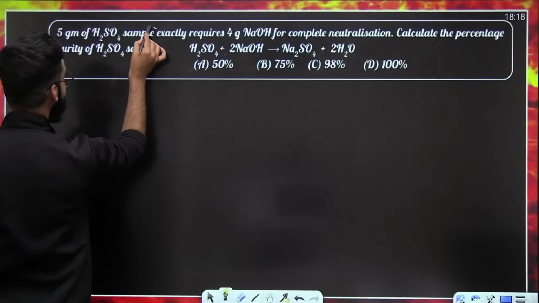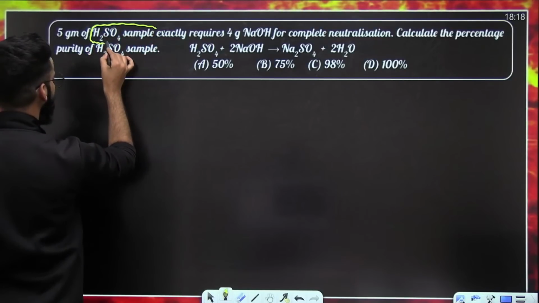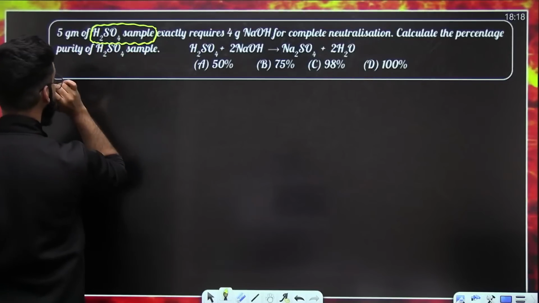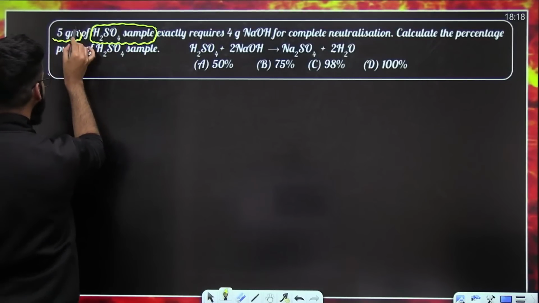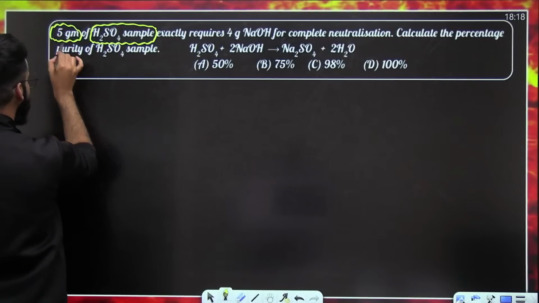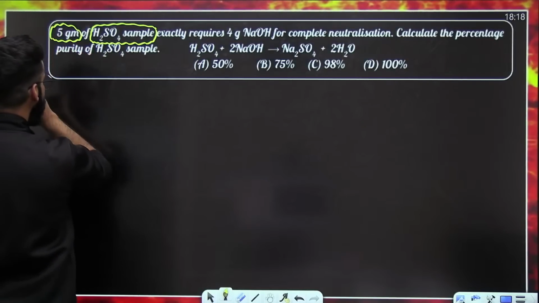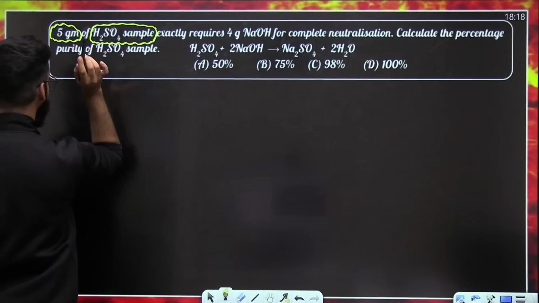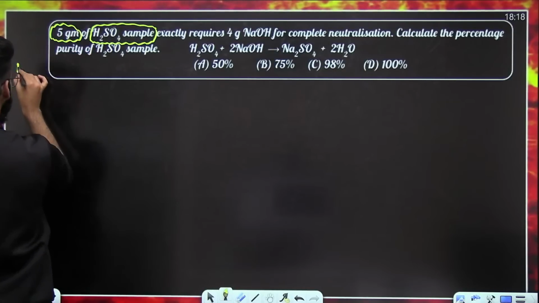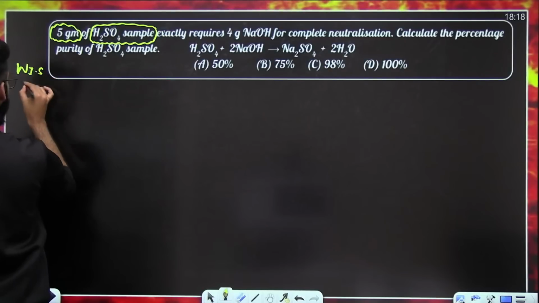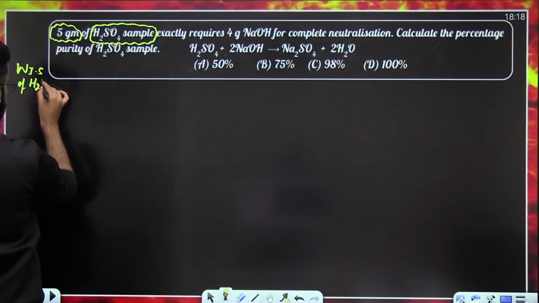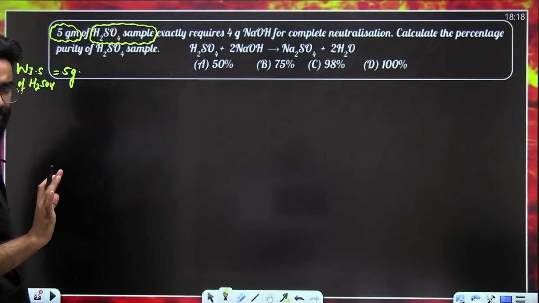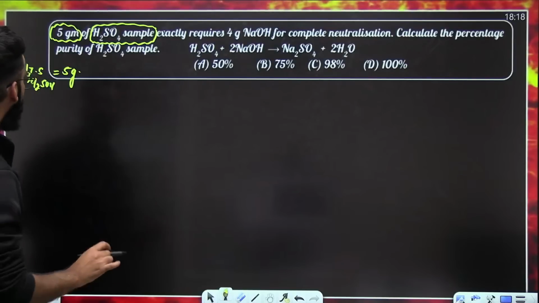5 grams of H2SO4 sample. Just read it carefully. It's mentioned that it is a sample, 5 grams of H2SO4 sample. That means, is this 5 grams the mass of pure H2SO4, or the mass of the whole sample? This is the mass of the whole sample of H2SO4. It has to be the mass of the impure sample of H2SO4. Correct? One thing I understood till now.